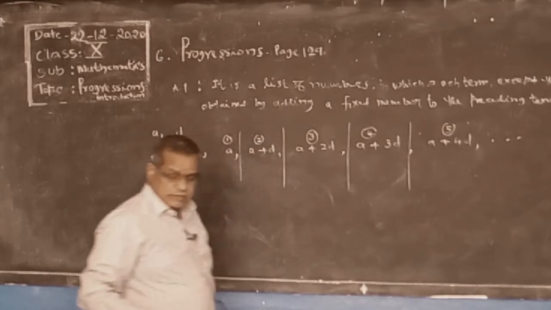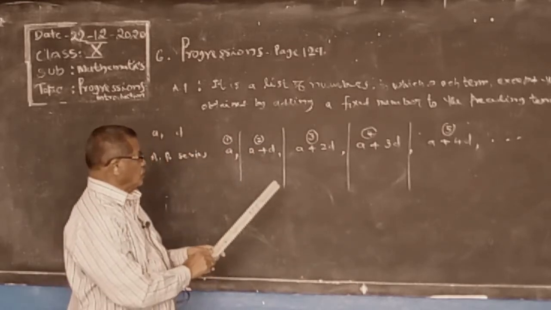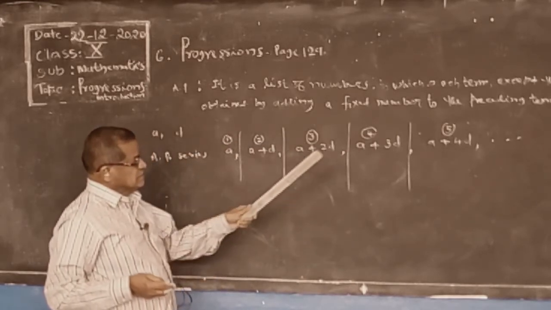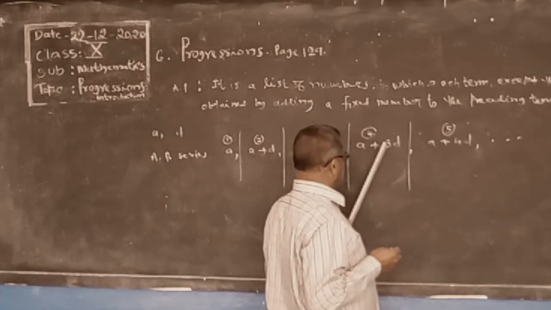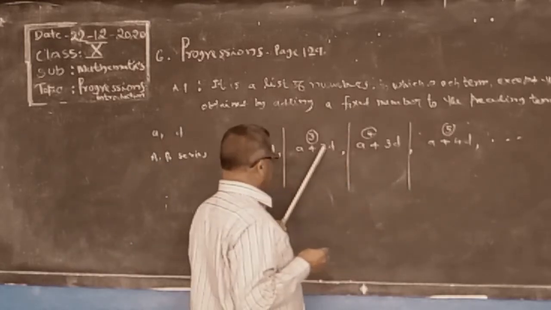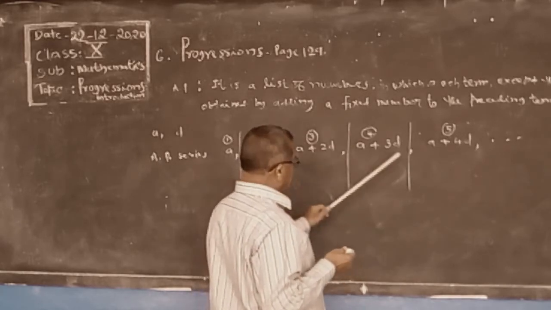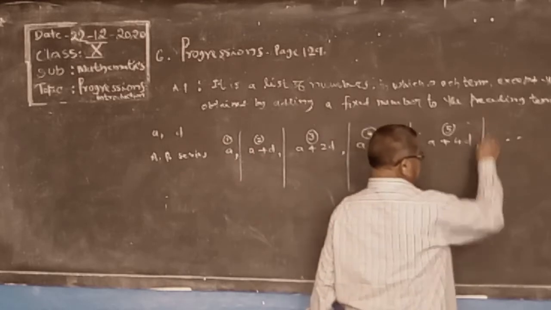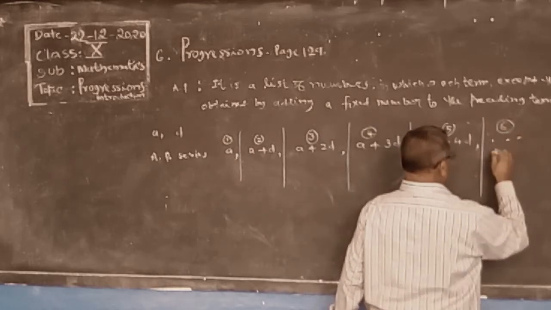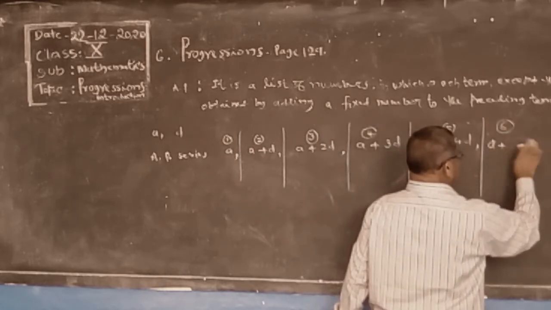By observing this, here 5 is there, 4 is there, 4 is there, 3 is there, 3 is there, here 2. By observation, we are getting one less. Suppose the sixth term: a plus 5d.